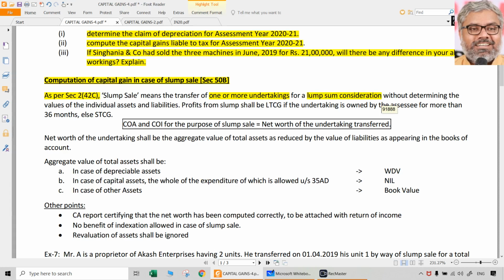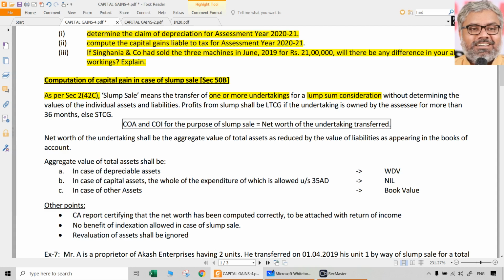A lump sum consideration is fixed for selling or transferring one or more undertakings of an organization, without determining the values of the individual assets and liabilities. So we don't know in this case how much is the value of each asset and each liability. That is not at all determined. Rather, an undertaking itself has been transferred for a lump sum consideration. In that case, we call the transaction a slump sale first of all.